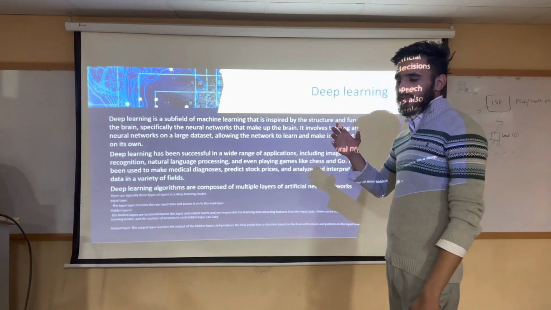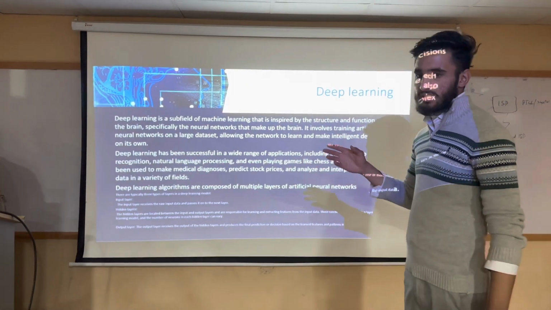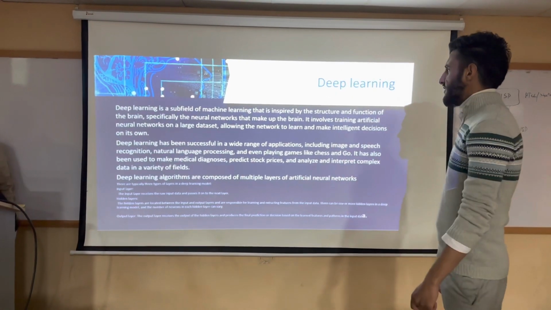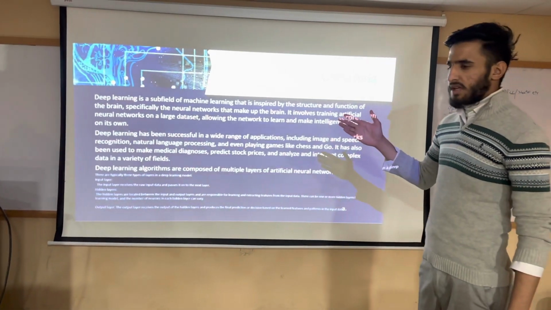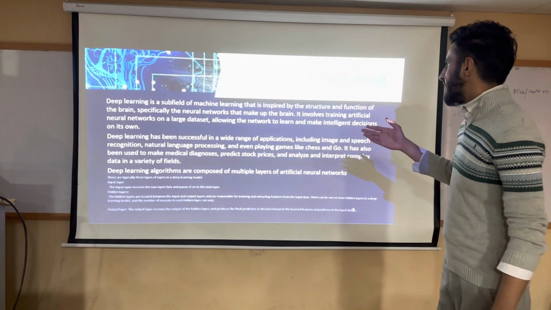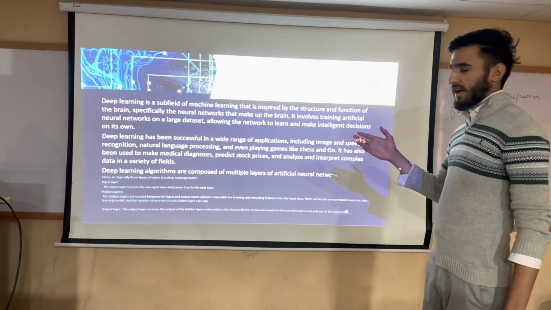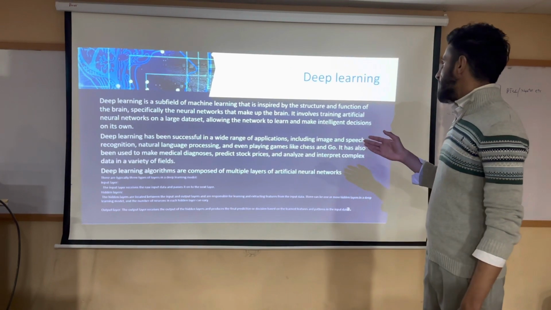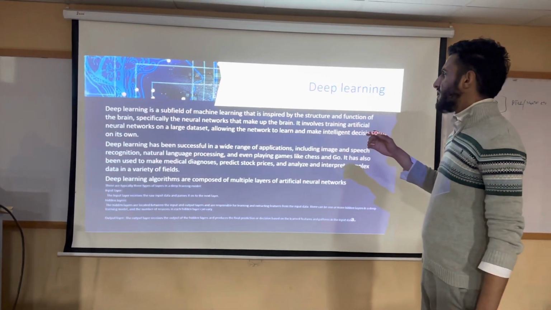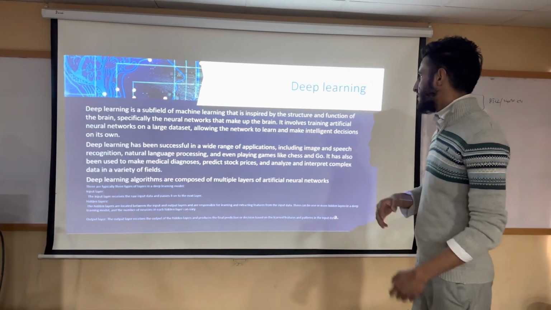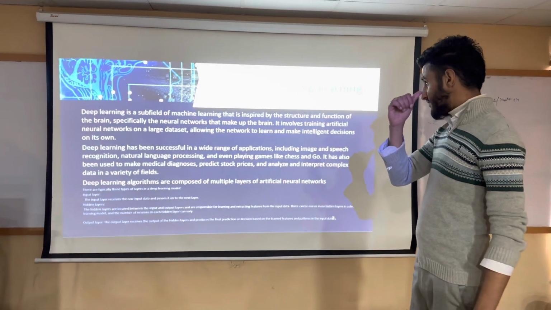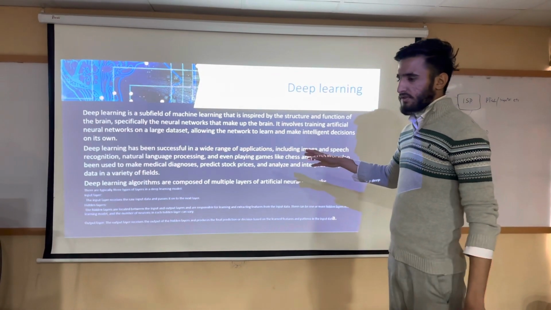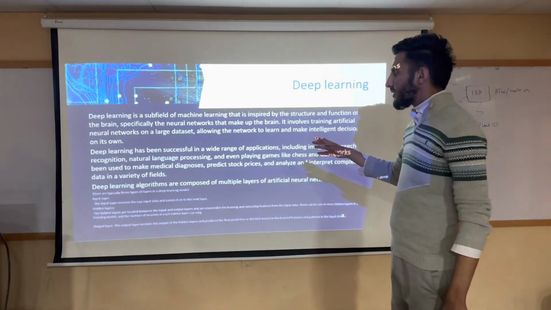Actually, my topic was the unreasonable effectiveness of deep learning in artificial intelligence. I will begin with the definition of deep learning. We all know that deep learning is a subfield of machine learning, which is inspired by the structure and functions of the brain, specifically the neural networks of the brain. It involves the training of artificial neural networks on large data sets, allowing the network to learn and make decisions on its own. Let's talk about the multiple layers of deep learning.